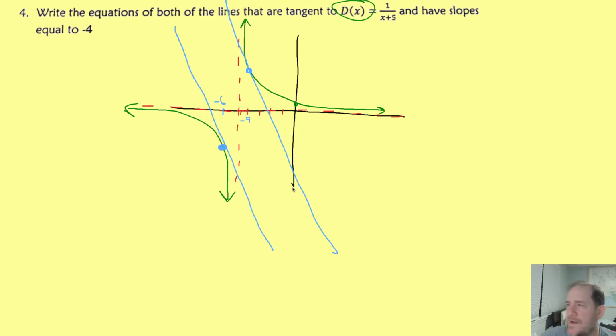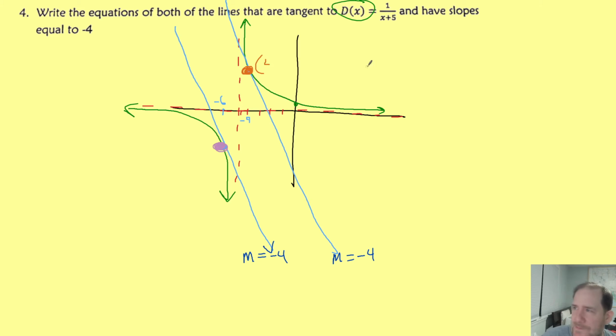So we need to be writing 2 equations again. You're supposed to be writing the equation of this first tangent line here, and also this one. So the good news is, notice, they both certainly have the same slope, and that slope is known to be -4. But they have different points of tangency this time. This guy's tangent at this orange point of tangency, and this one is tangent at this lavender point of tangency.